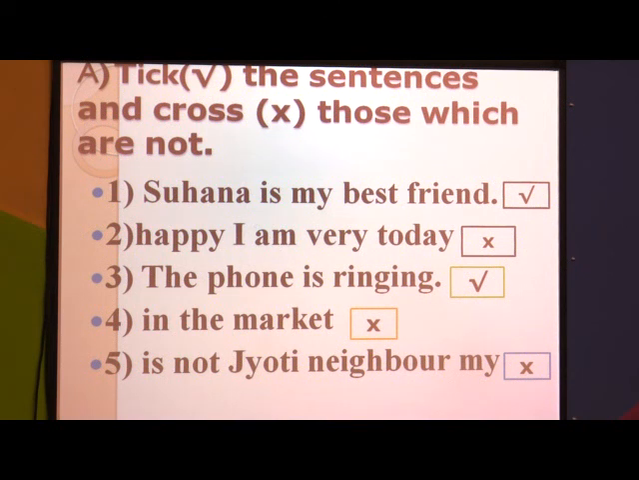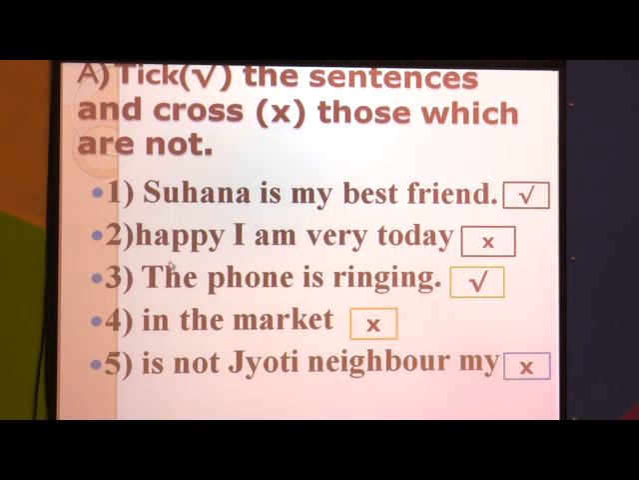Okay? First one is, Suhana is my best friend. This group of words makes sense. So, this is the correct sentence. I have put a tick mark here, since the answer is correct.